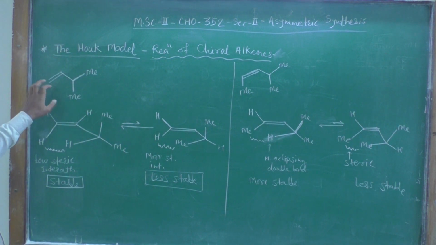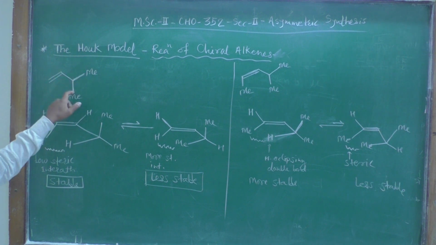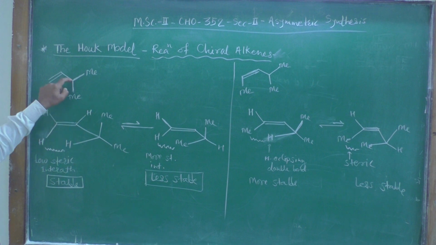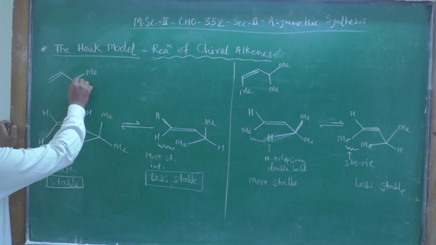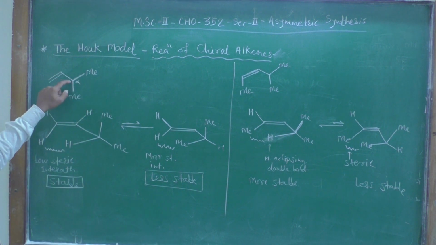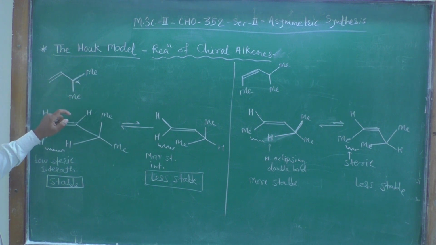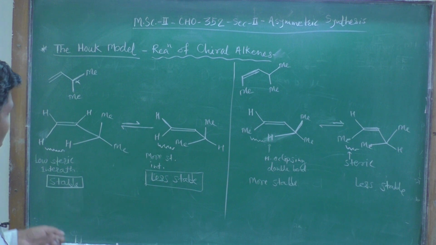So I have taken this example, CH2 double bond CH, CH dimethyl. So this carbon atom is the alpha carbon atom which is chiral carbon atom. Sorry, this is not actually a chiral carbon atom.